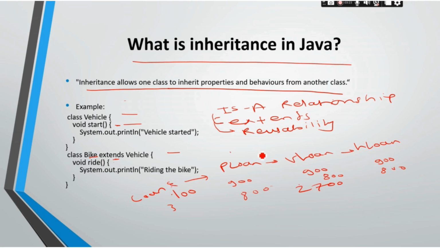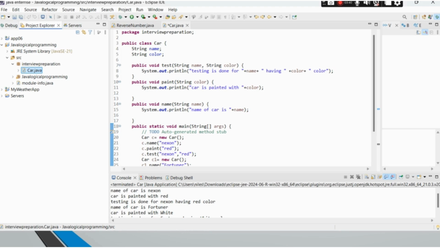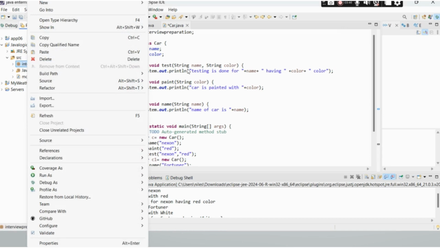Okay, so that's enough of theory. Let me show you a quick example in code so that you will understand properly. Suppose let me write one class over here. This car example is from our previous interview question, so check out our interview preparation playlist so that you can prepare for your interviews.